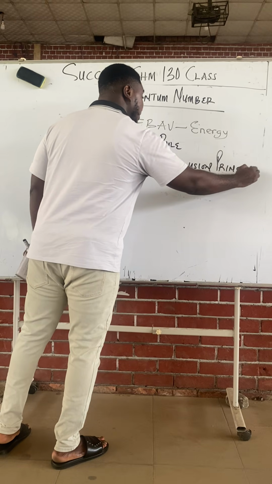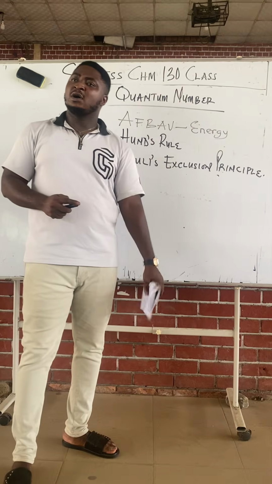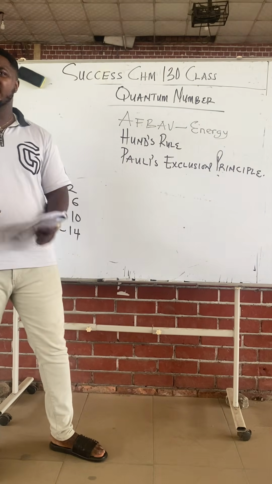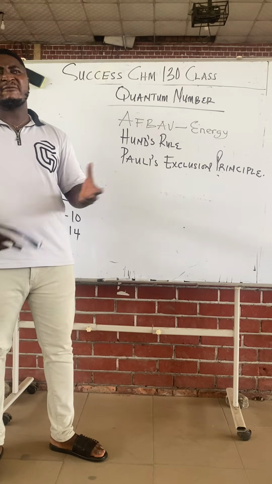Aufbau's rule of maximum multiplicity, Hund's rule of maximum multiplicity, and Pauli's exclusion. You should be good and conversant with these rules.